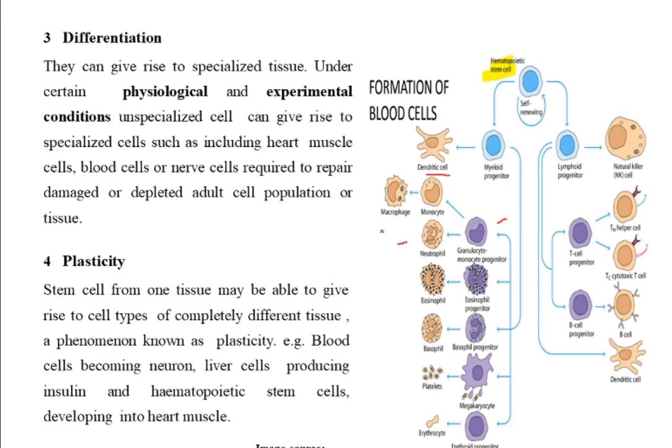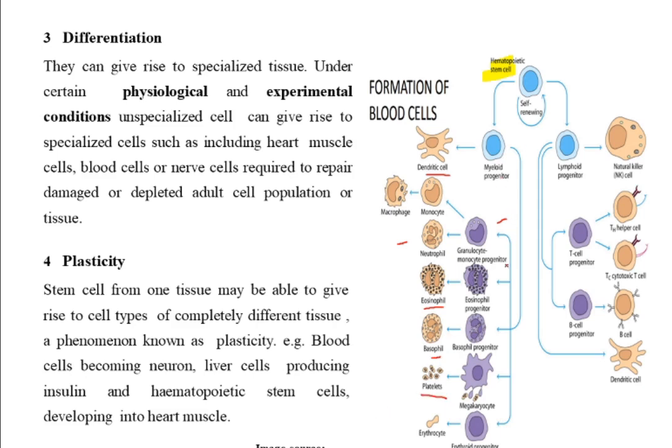Granulocytes can convert into monocytes and macrophages, that is, the phagocytic cells present in our body, which fight against the antigen, the disease-causing agent. This myeloid progenitor can also produce eosinophils, which mature into eosinophils. The same myeloid progenitor cell can produce a basophil progenitor which can mature into basophils. It can get converted into megakaryocytes, which further develop into the platelets required for wound healing.